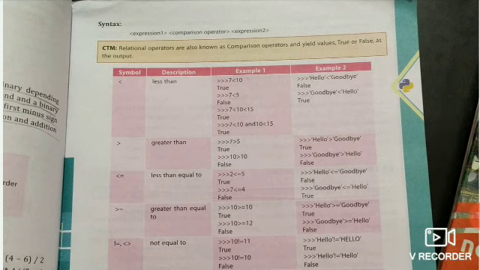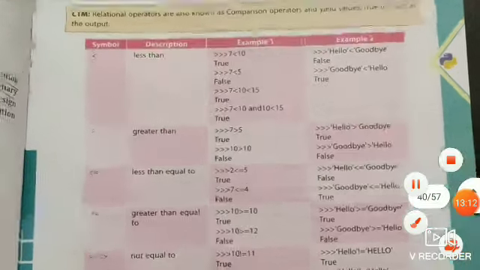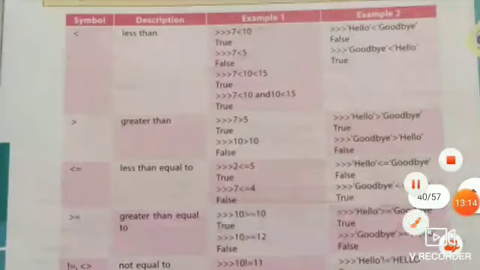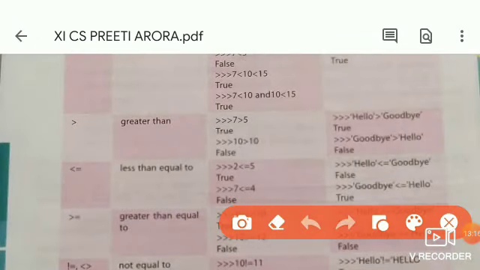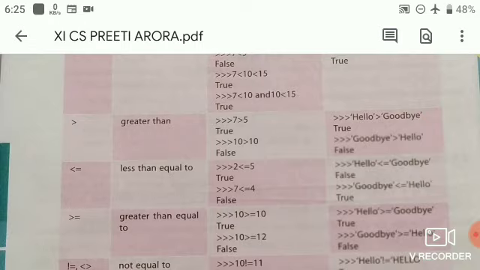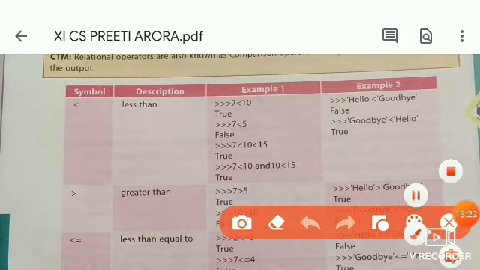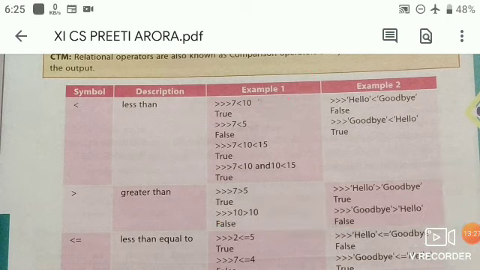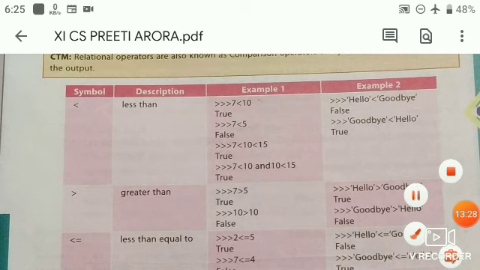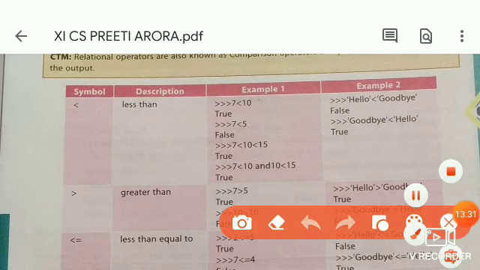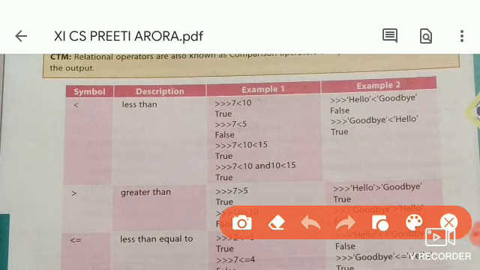So 7 is less than 10, and this is right, so it gives us True. But when we check whether 7 is less than 5, it gives us False.